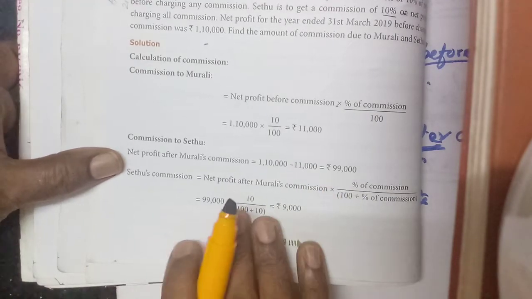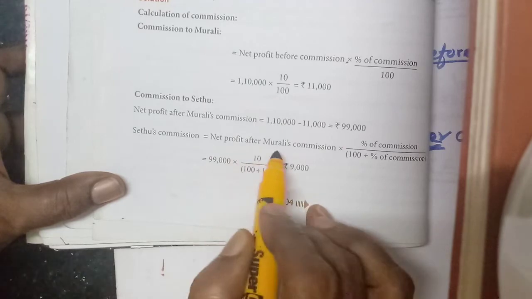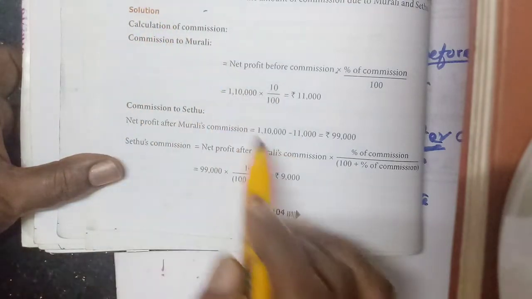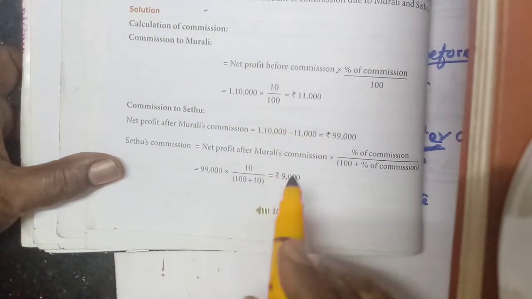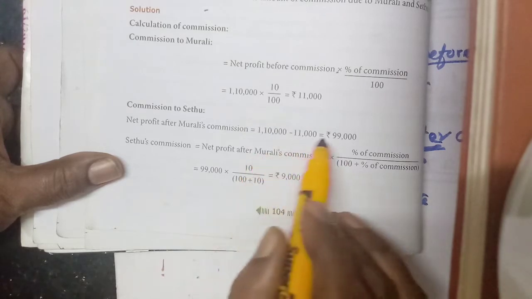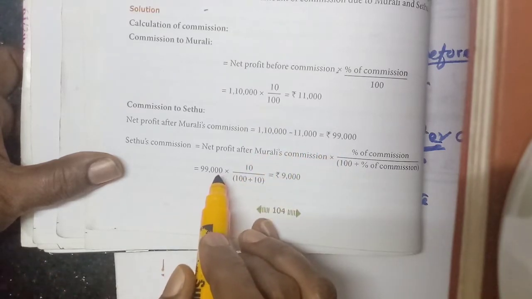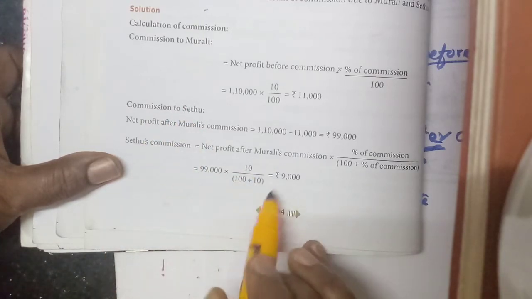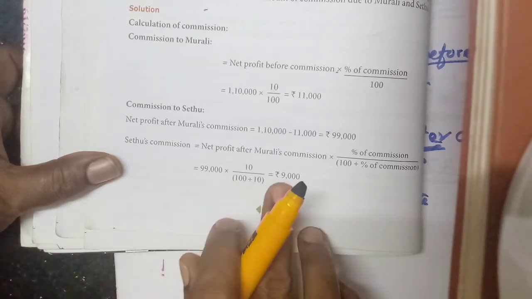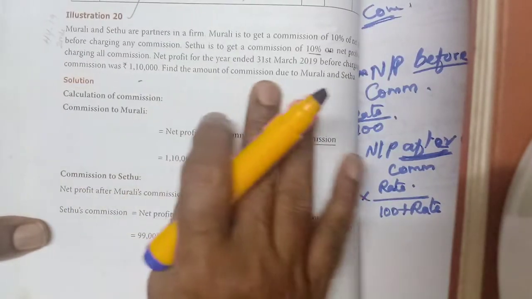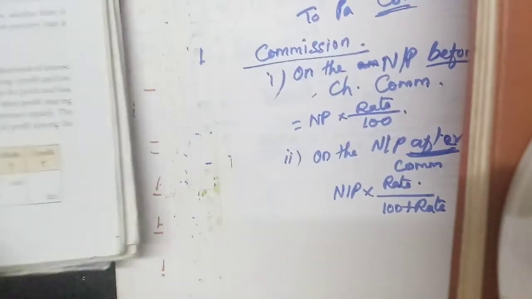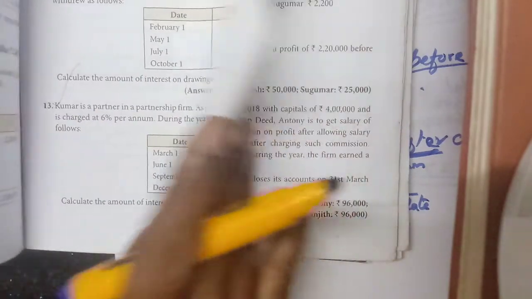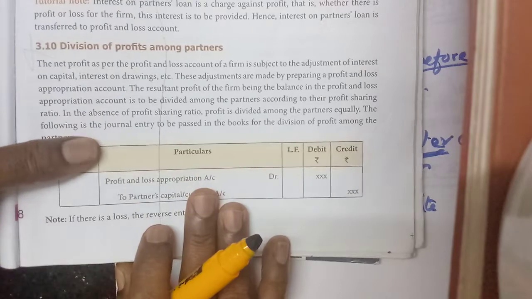This amount is called net profit after Murali's commission. That is what is given: after charging all commission. So the first commission we have calculated for Murali must be subtracted. So the remaining amount is also after charging Sedu's commission. That is why 10 by 110 we have to calculate, and we will get 9,000. Find the amount of commission. That's all. They have not asked to prepare the journal entries. Then one more heading we will learn.